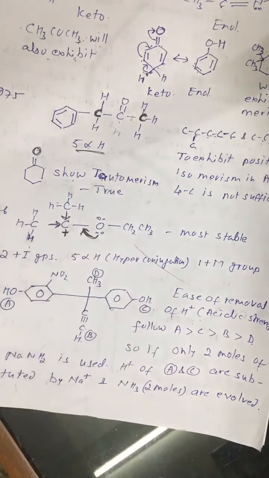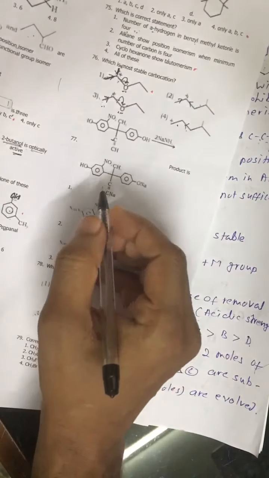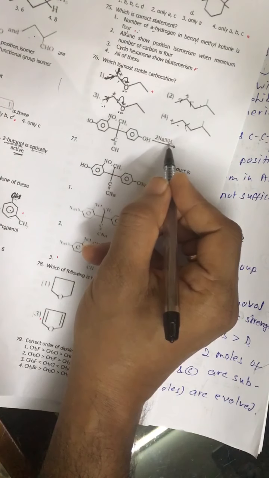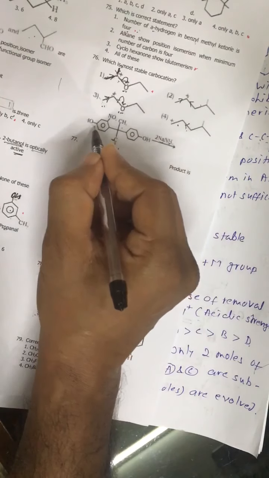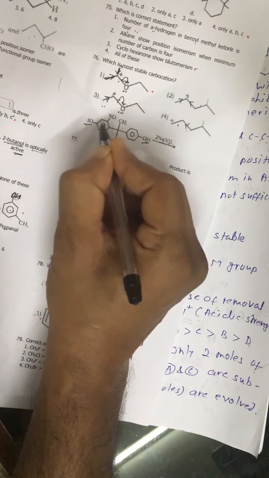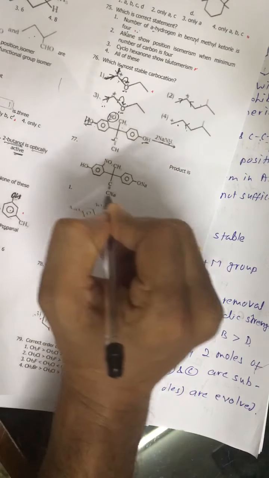Now look at question number 77. It says we are given this structure, and it is treated with 2 moles of sodamide, NaNH2. Now we have an OH group, and at the meta position to this OH group we have NO2, an electron withdrawing group.